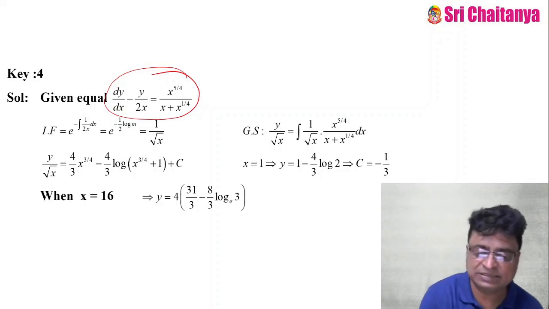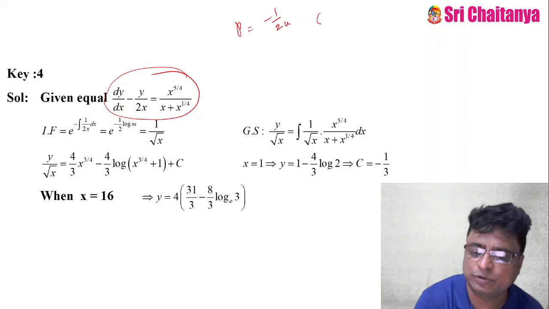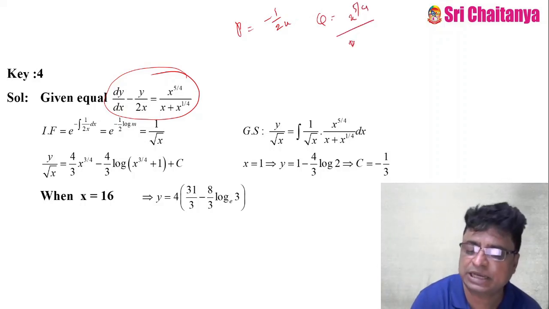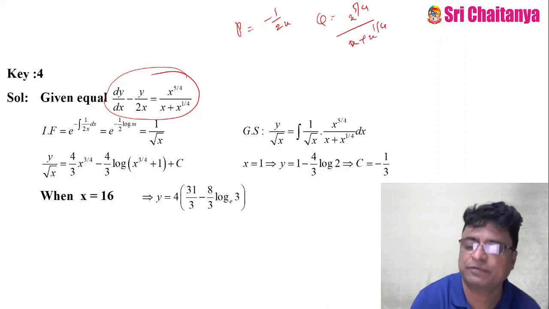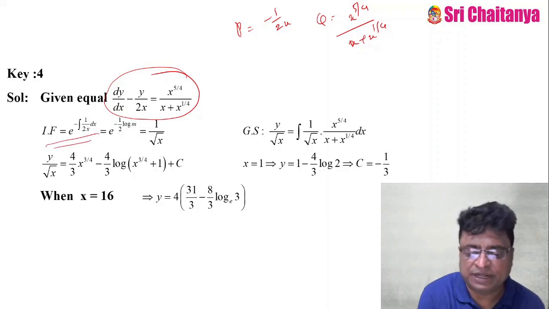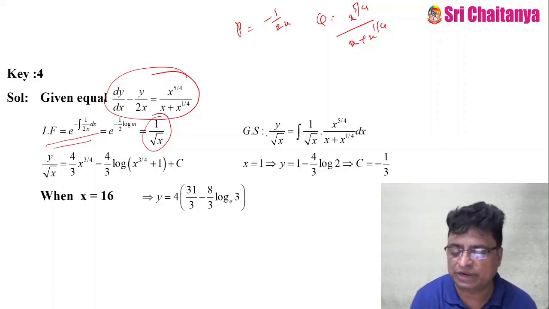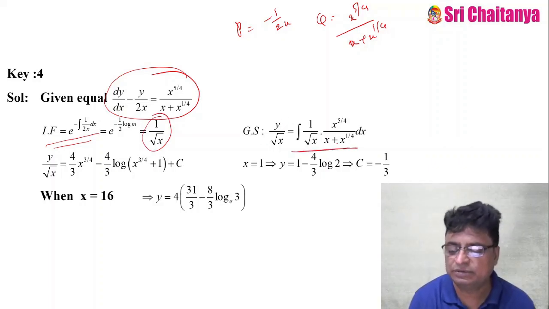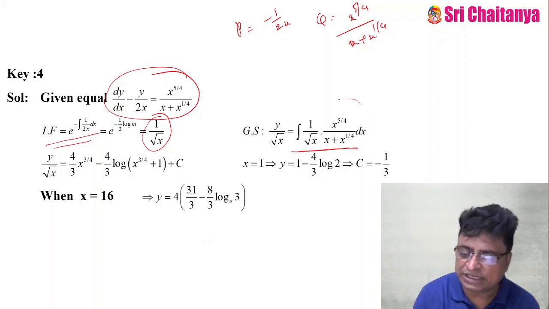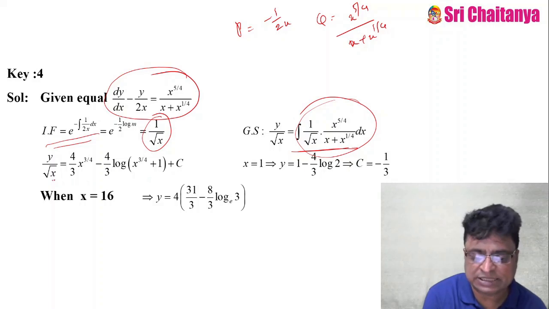Once after getting this, my p is what? Minus 1 by 2x. My q is what? X power 5 by 4 by x plus x power 1 by 4. So IF is e to the power of integral p dx. So my IF is 1 by root x. So my general solution, y into IF is equal to this one. Now integrate this. After integration, you can get the answer as this one.